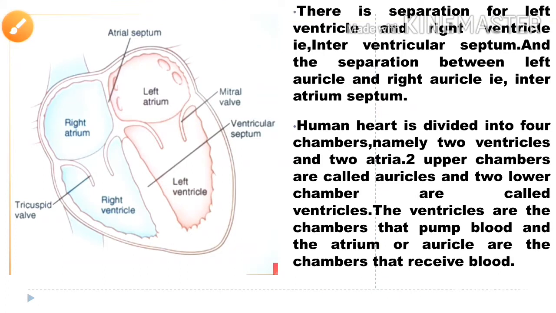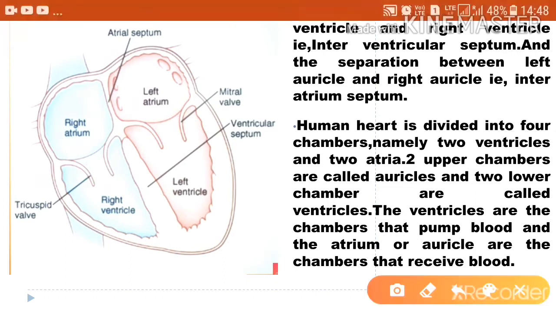As you can see in this picture, there is a separation between the left ventricle and the right ventricle, called the interventricular septum. In the same way, there is a separation between the left auricle and the right auricle, called the interatrial septum. Is it clear now?